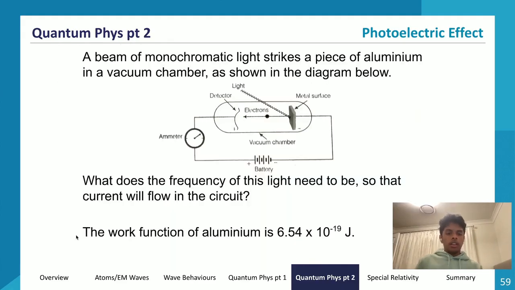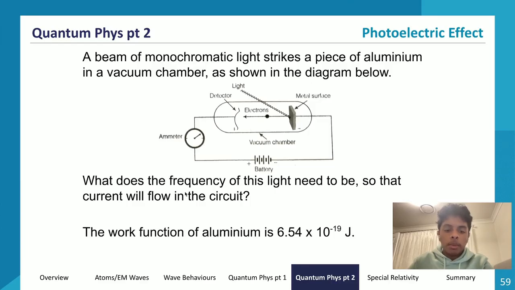All right, so now let's go through the photoelectric effect questions. A beam of monochromatic light strikes a piece of aluminum in a vacuum chamber, as shown in the diagram below. So this is the apparatus for the photoelectric effect. What does the frequency of this light need to be so that current will flow in the circuit?